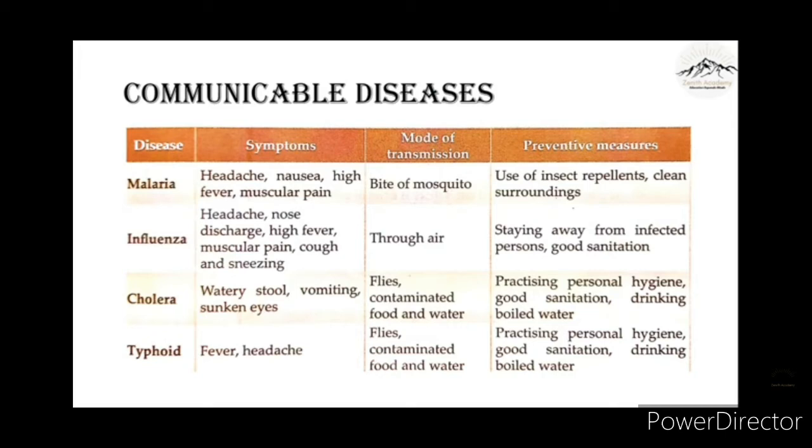The symptoms of malaria are headache, nausea, high fever, and muscular pain. And mode of transmission, like how it is caused, is due to the bite of a mosquito. Preventive measures are use of insect repellents, clean surroundings. Means there should be no collection of water near your house so that they do not attract mosquitoes.